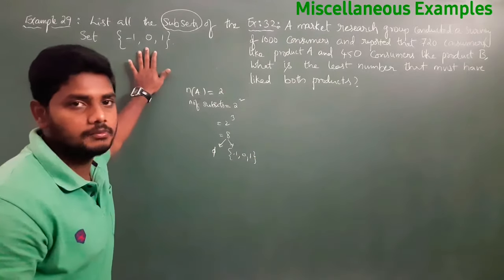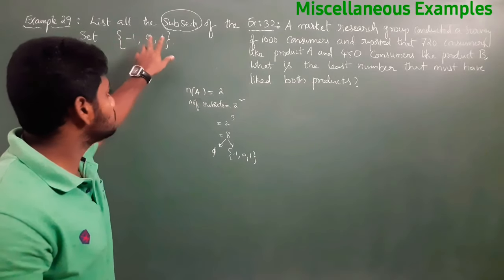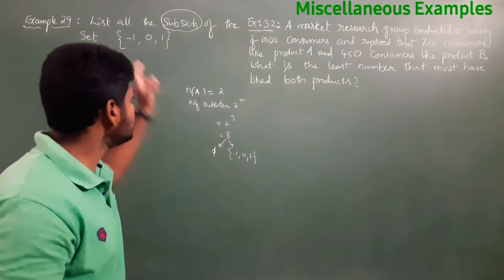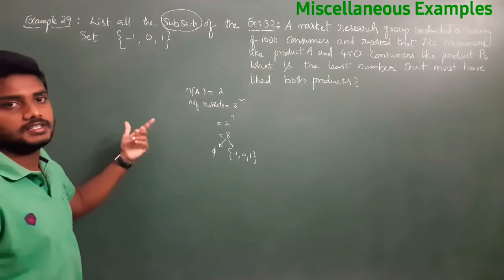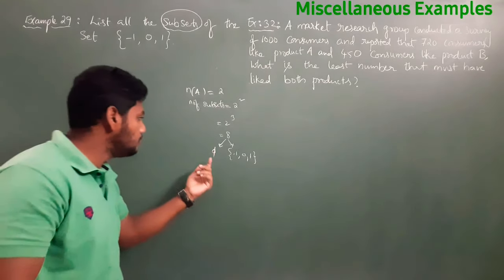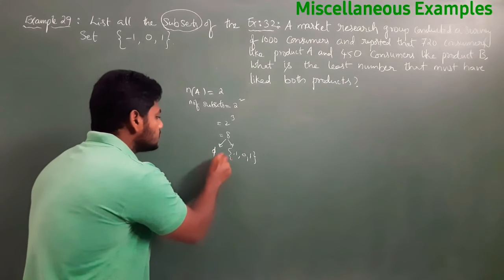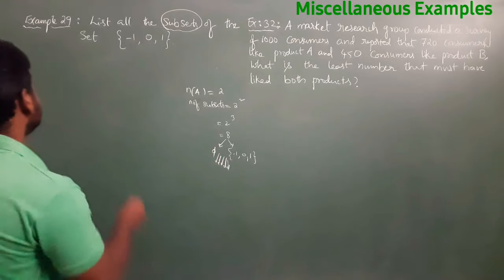This is compulsory. These two are compulsory for every set, whatever the elements may be. Here it is minus 1, 0, 1, so 8 subsets should be there. In those 8, one should be the empty set, one should be the set itself. If you take any set like set A, B, C, for that the subsets are, one is the empty set, another is the set A, B, C. Then what are the remaining 6? We will write. See.